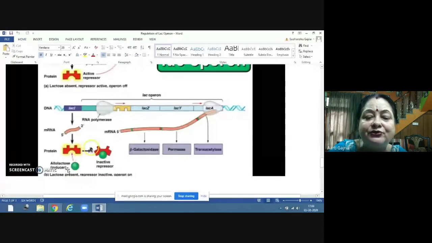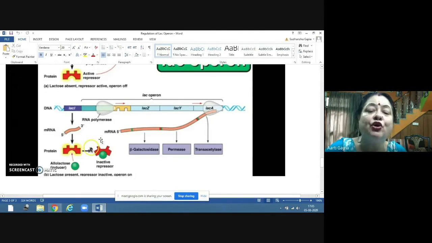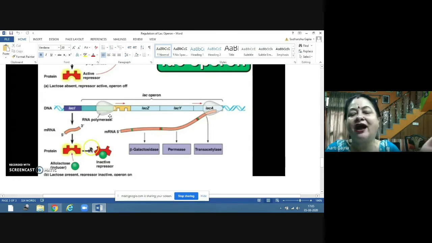Now, the second case, where the inducer has come. This is the inducer. An inducer is lactose. Now this inducer will come and inactivate the repressor. Once the repressor is inactivated, it cannot go and bind with the operator. So now this RNA polymerase can start its process of transcription.